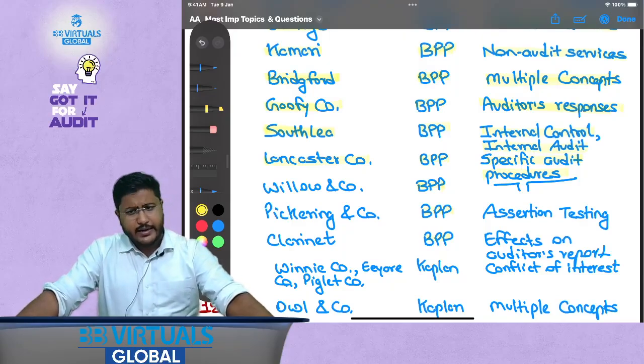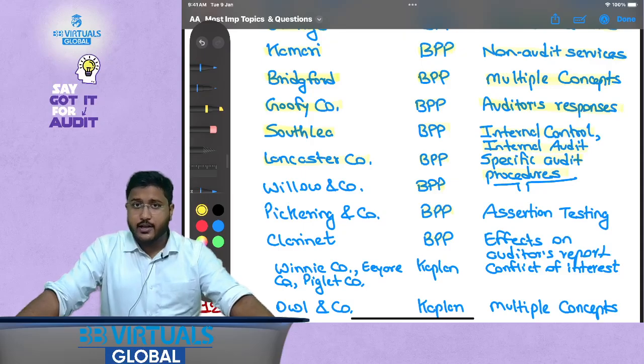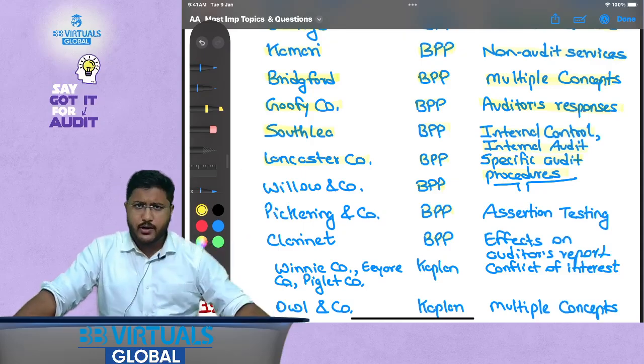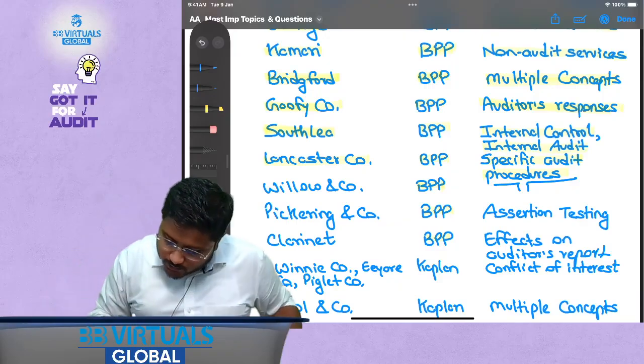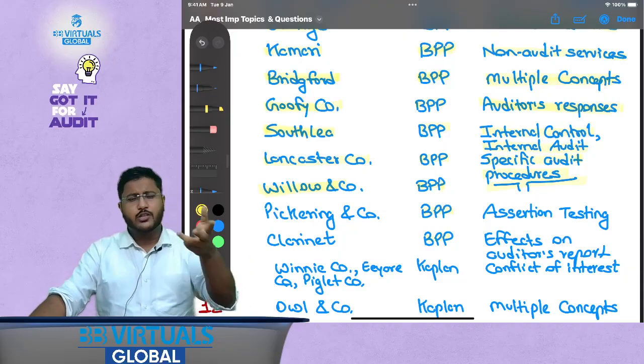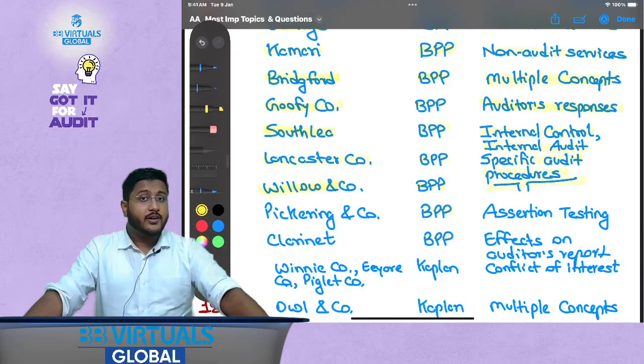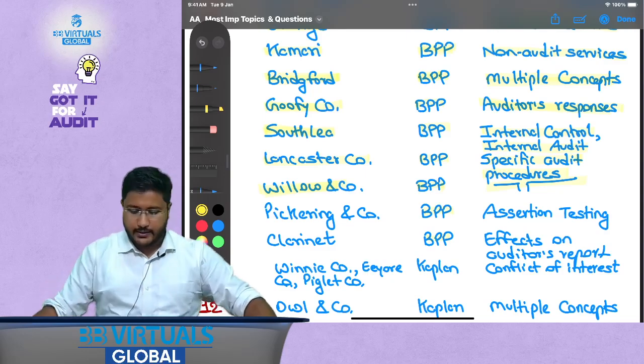Lancaster company, again from BPP, talks about the specific audit procedures for certain areas, like audit procedures to audit property, plant and equipment, to audit cash and bank balances, that way. Then Willow and Company. This is again specific audit procedures. Why have we selected 2 questions for similar areas? See, these are specific audit areas for different areas, and that is why we have selected this question.